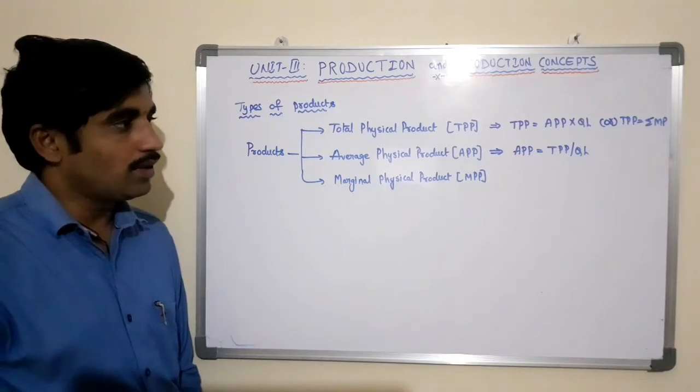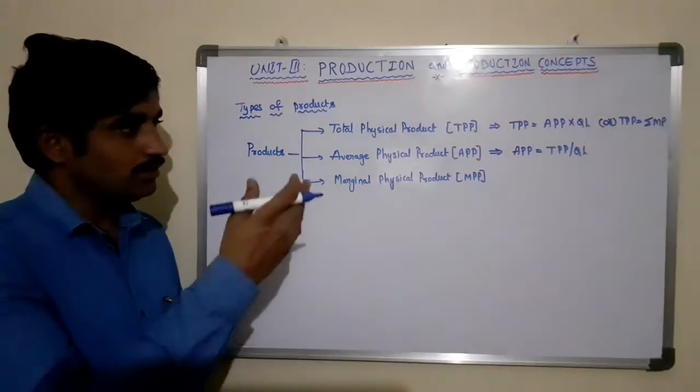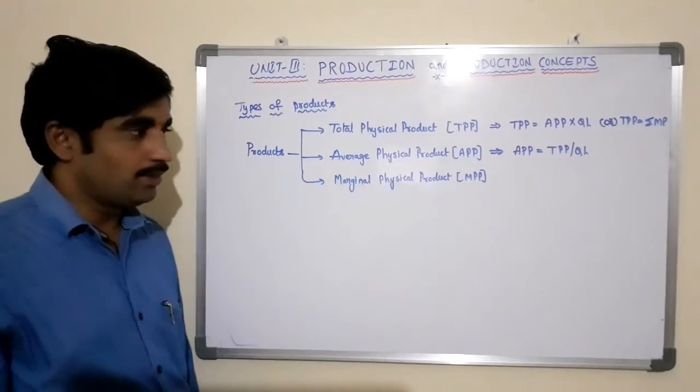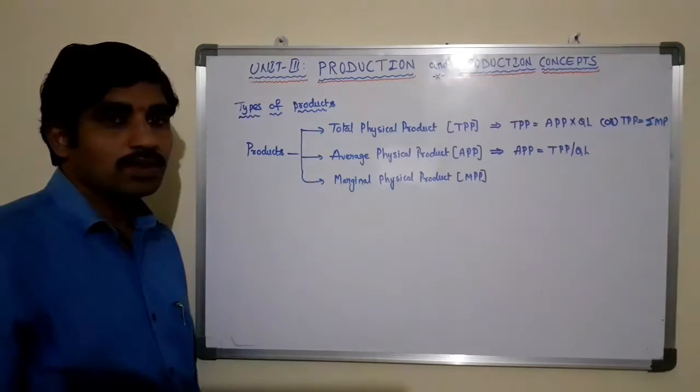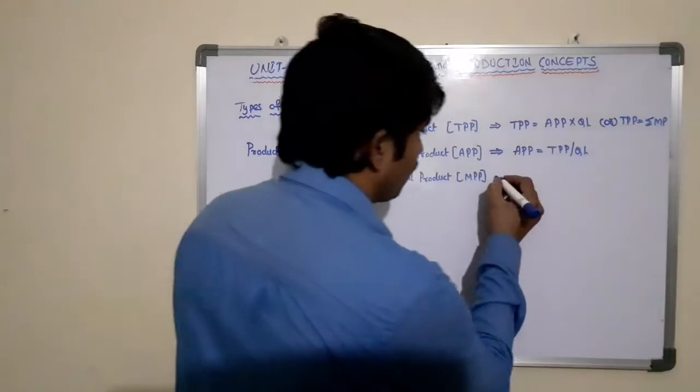Total physical product by quantity of labor, or the relationship between the total physical product and the quantity of labor, where the marginal production is the difference in total production and the difference in quantity of labor.